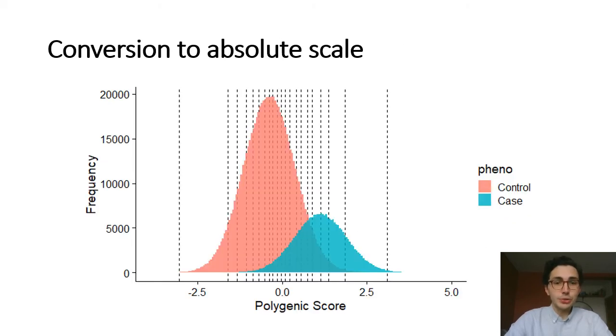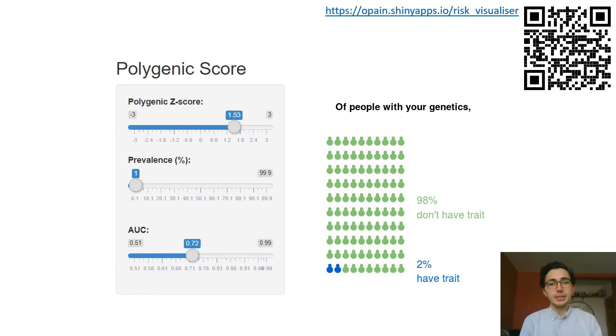So, using normal distribution theory, we have developed a summary statistic-based approach for converting polygenic scores onto the absolute scale, which works with binary outcomes by modeling the polygenic scores for cases and controls, and then estimating the proportion of cases within each polygenic score quantile. We have implemented this conversion as an interactive web application to help individuals interpret their own polygenic score.